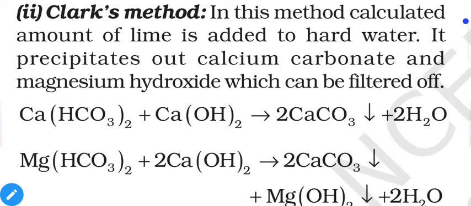We have to calculate the quantity of lime, because if we add more lime, then it will add salts of calcium, because lime is calcium hydroxide. Basically we need to remove impurities of calcium, and we are adding calcium. So that's why we have to properly calculate the amount of calcium hydroxide, so that it won't add to the impurities.